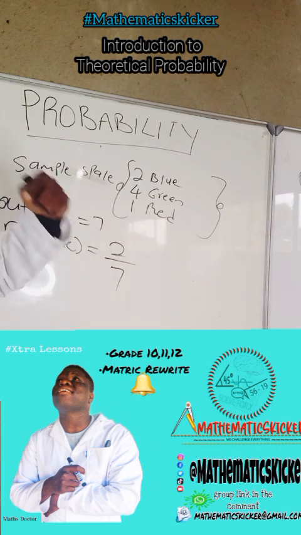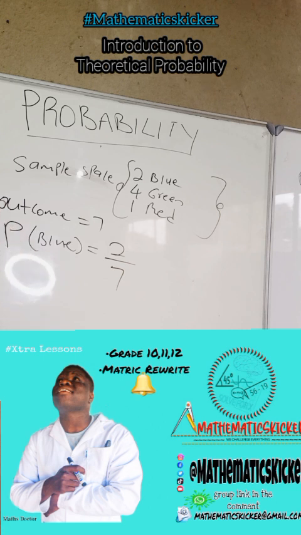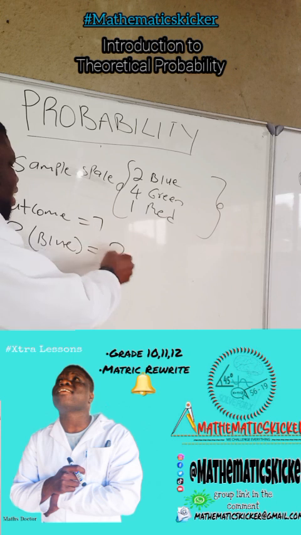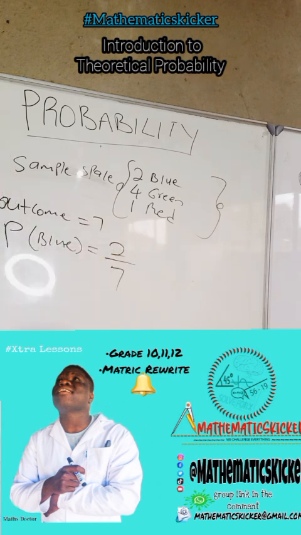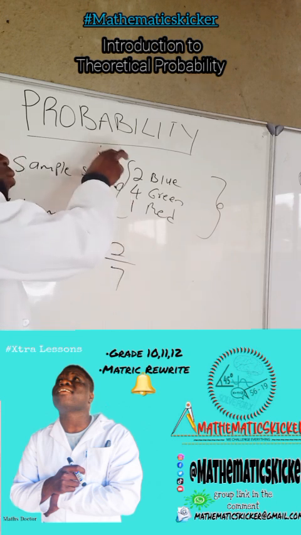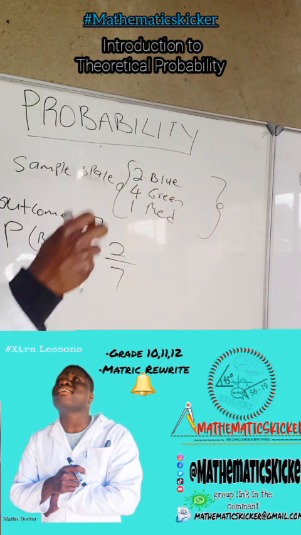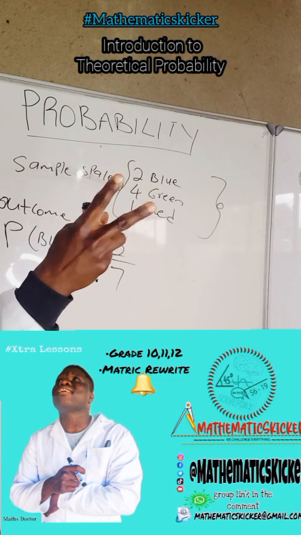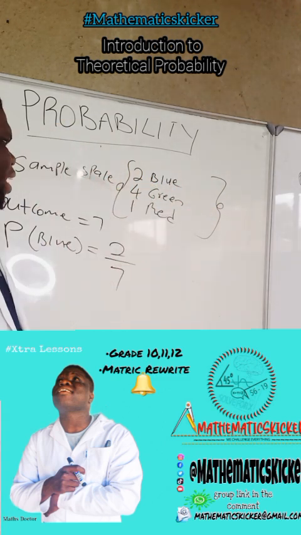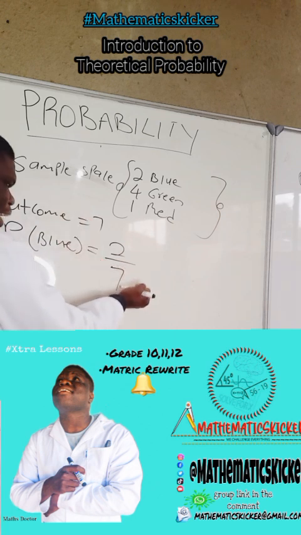How do we define the probability? We said it's the number of possible times the event can occur, whereby we can pick a blue sweet. How many blue sweets are there? There are 2 blue sweets. It means there are 2 chances, divided by the possible outcomes. Our outcome is 7.